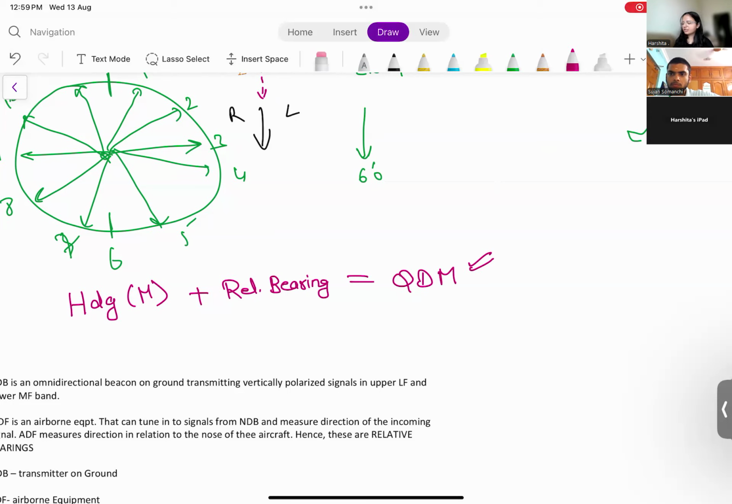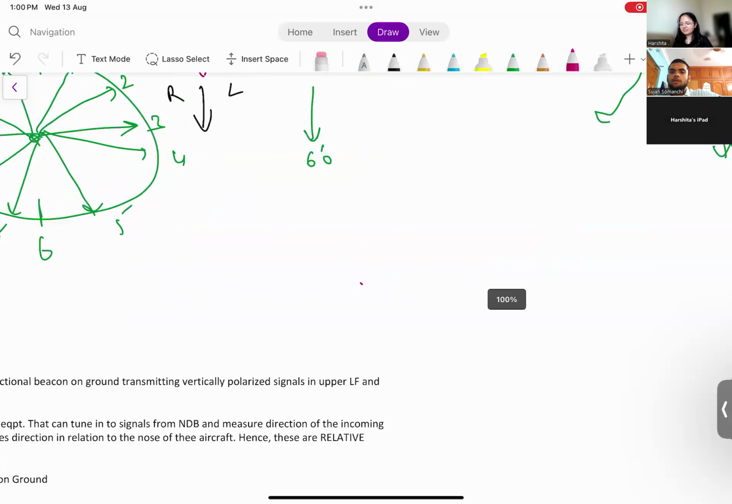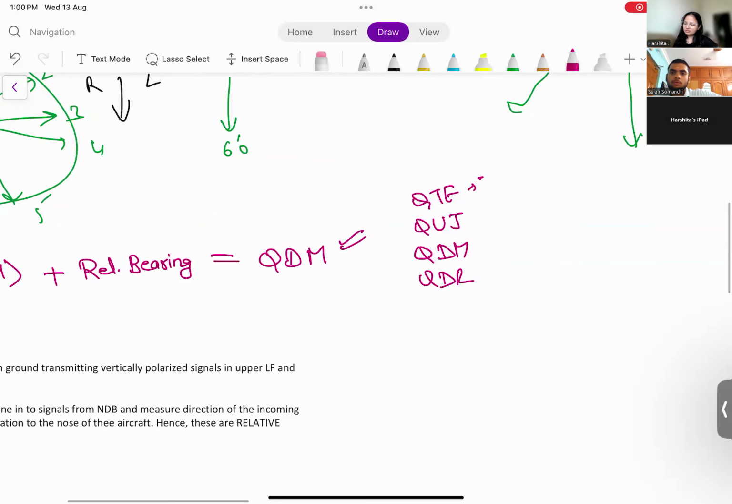We studied the four Q codes yesterday, which were QTE, QUJ, QDM, and QDR. Who was QTE? True or magnetic? True. True bearing. Was it coming towards you or going away? Away, true bearing from the station.